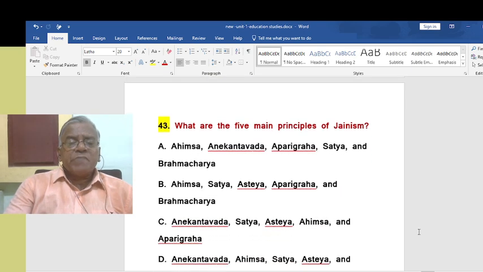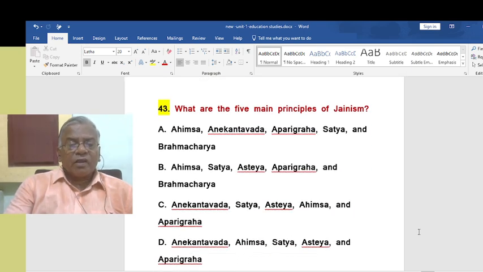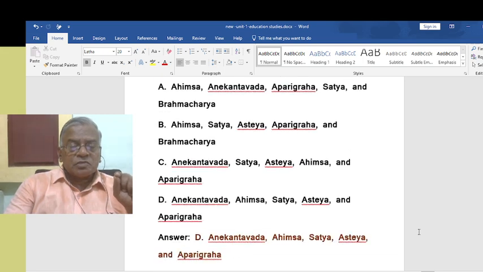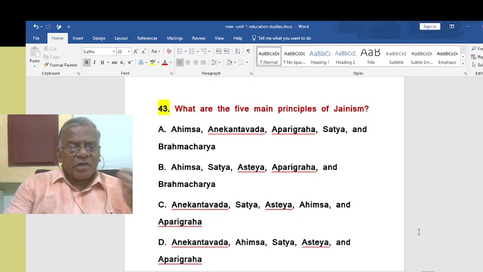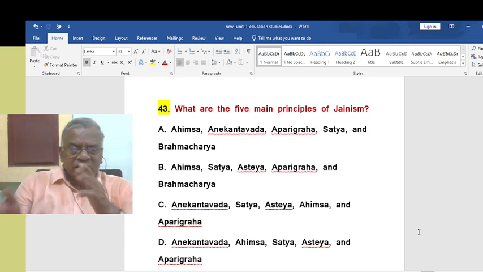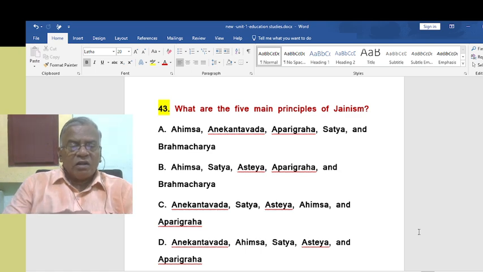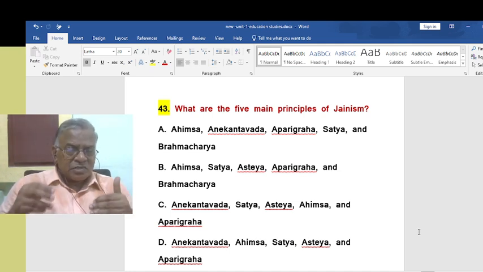What are the five main principles of Jainism? So once and for all, learn them by heart. Of course they may interchange the order, but we have to put it in the correct order. We have to memorize, there is no other way. We have to put these principles into our memory, right?